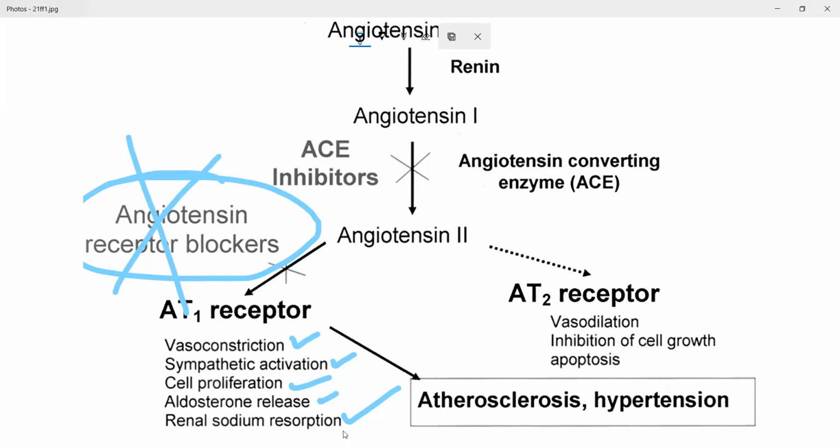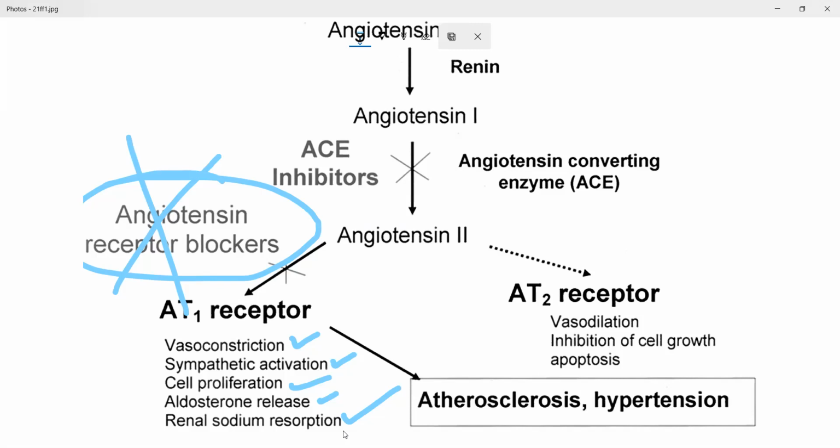The purpose of giving angiotensin receptor blockers is they will competitively block the receptor. In the process, they will cause vasodilation, sympathetic inactivation, and they will stop the release of aldosterone. They will also stop sodium reabsorption, meaning sodium will get excreted out.